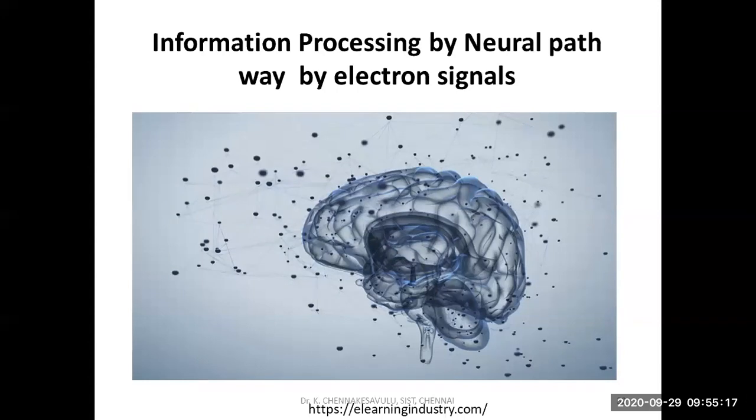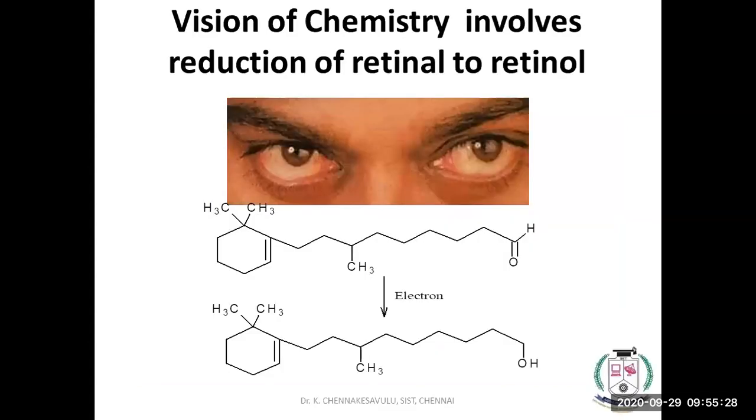And I will give a couple of examples to understand electron transfer. As I told you already, information processing by the neural path is based on electron transfer. Take the chemistry of vision. It involves the reduction of retinal to retinol. Retinal is an aldehyde and retinol is an alcohol. Reduction means we are giving electrons, and retinal becomes retinol. The electron is utilized for this.